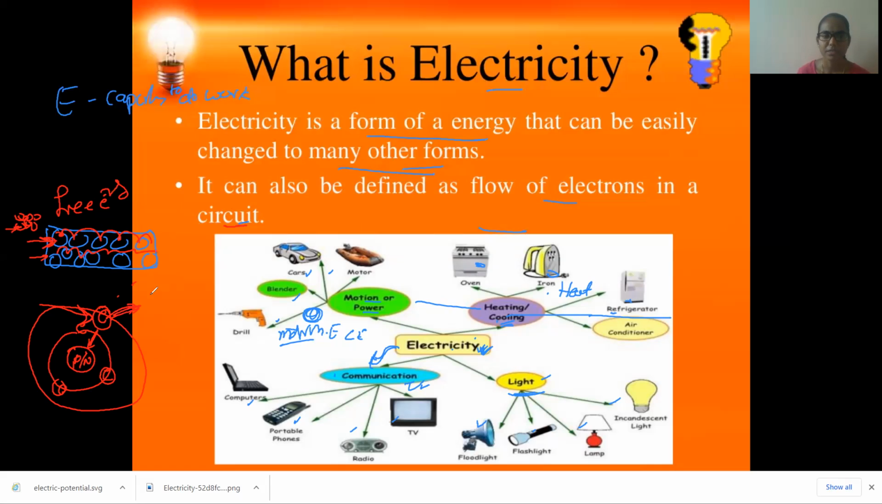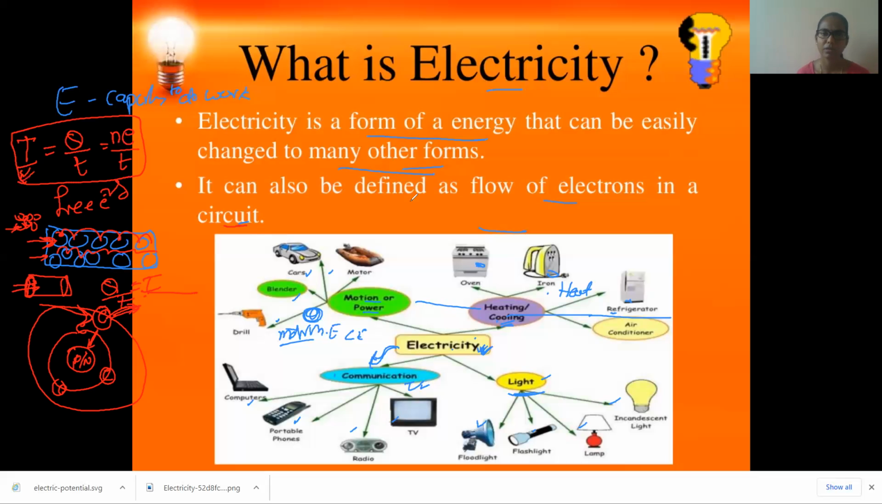This flow of electrons in a conductor is what we call electric current. Or to define it still more: in one cross-sectional area of a conductor, the number of charges, that is electrons, passing per unit time is what we call electric current I. Clear, children? If you want to solve a problem, the formula is Q by T, where Q is charge, which is quantized, so Q is N into E, divided by T. When we solve problems, we will use this formula.